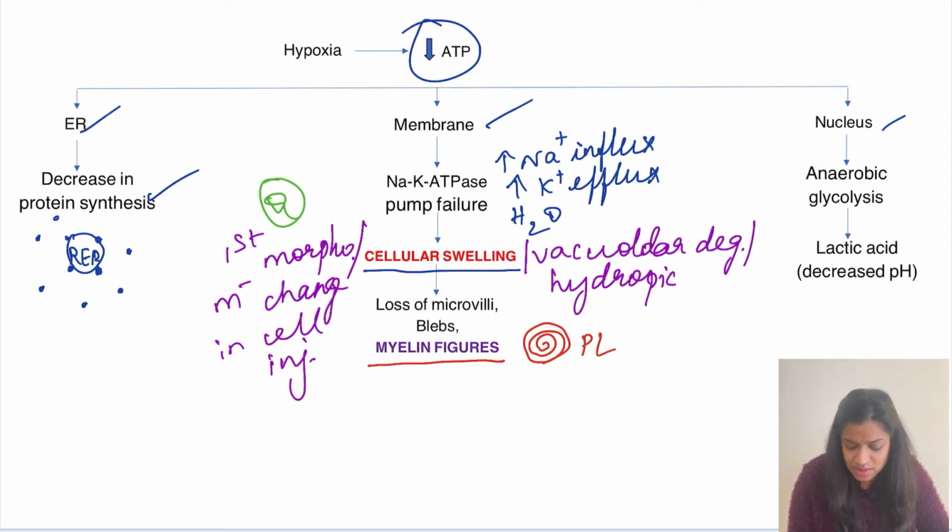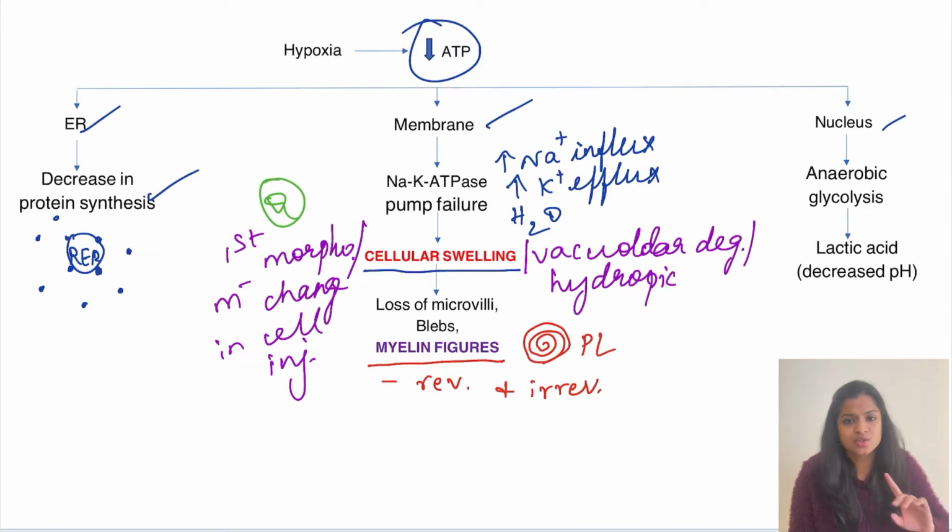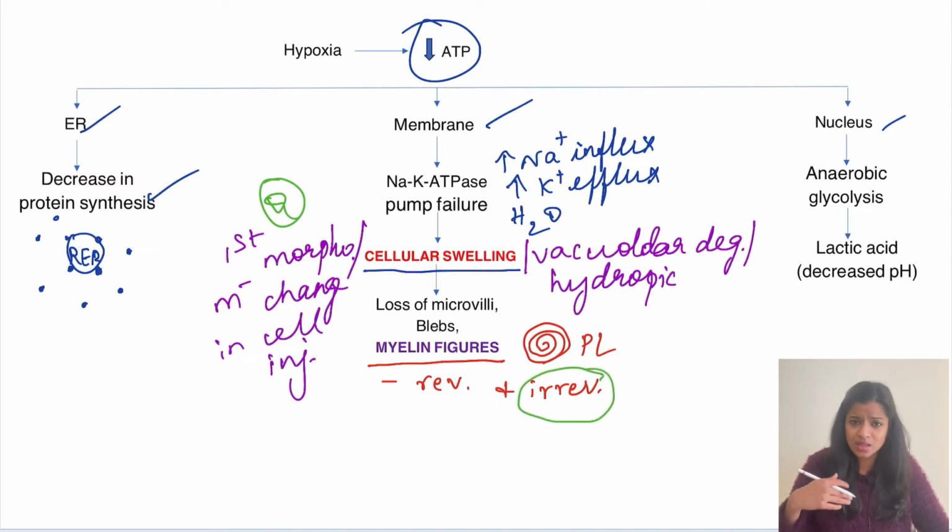These myelin figures can be present both in reversible cell injury and irreversible cell injury. So it is not specific for reversible cell injury. It can be seen in both reversible and irreversible cell injury. But remember, it is in the irreversible cell injury that the number of these myelin figures is increased.